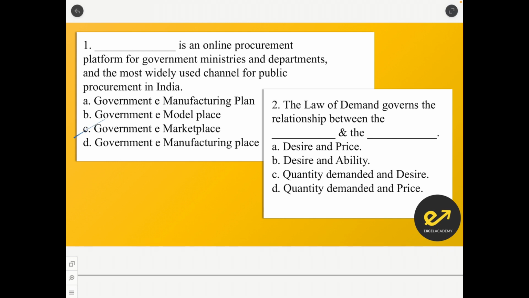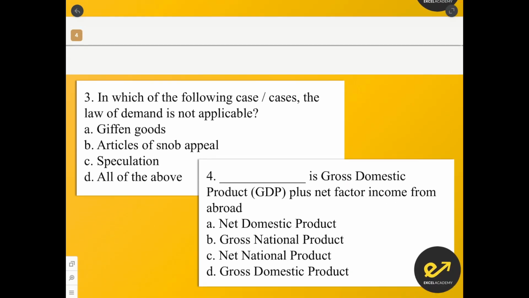Second question. The law of demand governs the relationship between price and the quantity demanded. Price is an independent factor, quantity demanded is a dependent factor, and the law brings both these factors together. So the answer for this is option D.